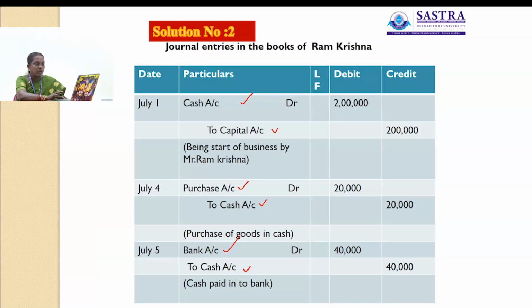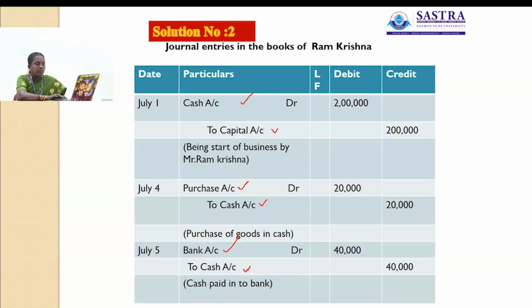You have to apply the rule for real account: debit what comes in, credit what goes out. Here goods come into the business, so that account will be debited. So the purchase account will be debited, cash account will be credited. So purchase account debit to cash account. Then July 5th, he deposited in bank rupees 40,000. There are two accounts involved here: one is cash and another one is bank.